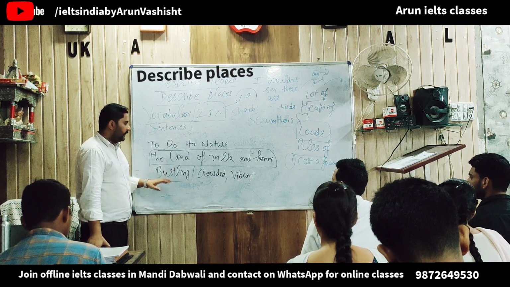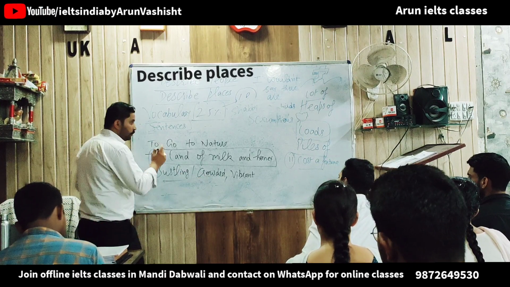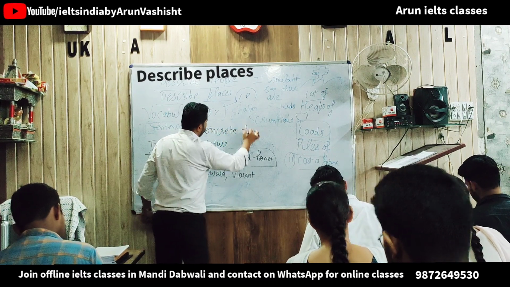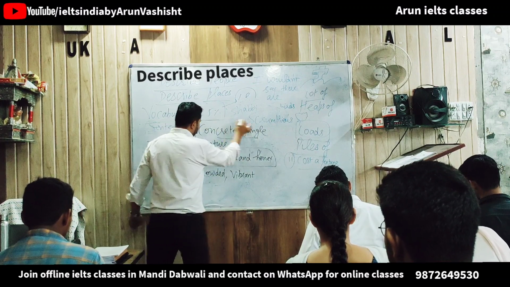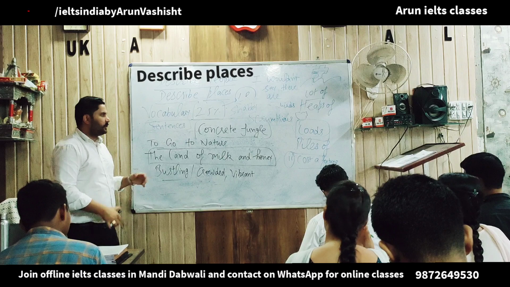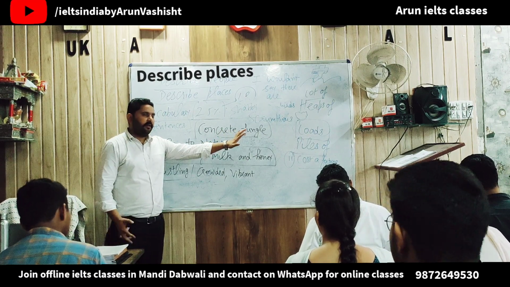Crowded and vibrant. And next we can use concrete jungle. Concrete jungle. Now concrete jungle means that there are loads of buildings, very huge buildings.